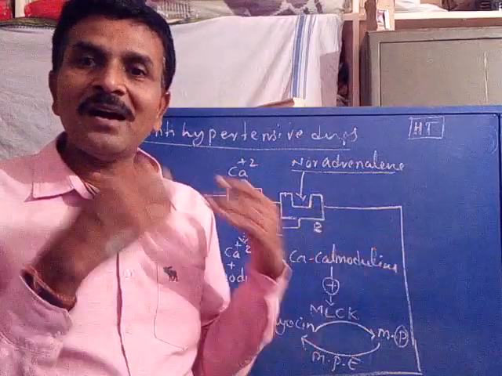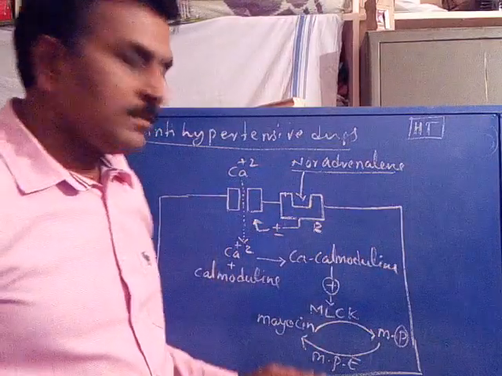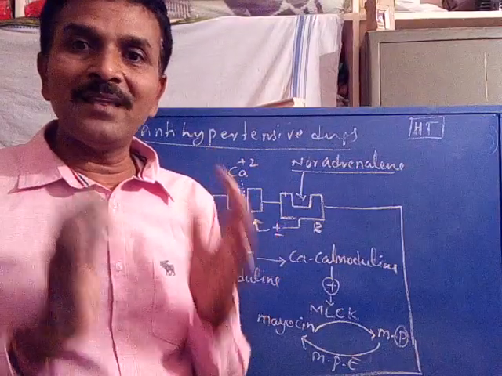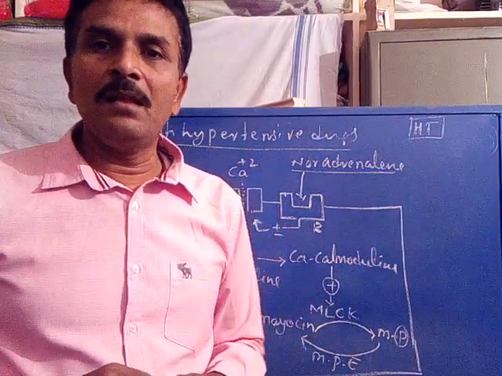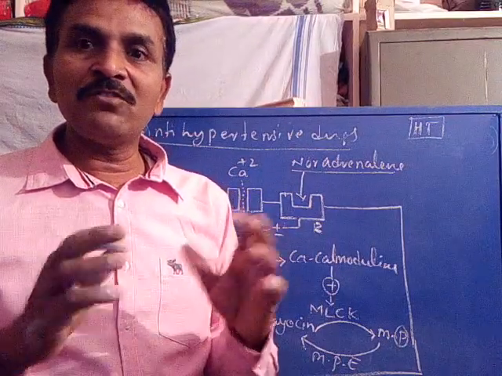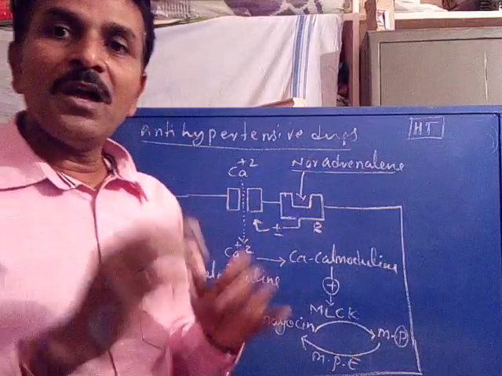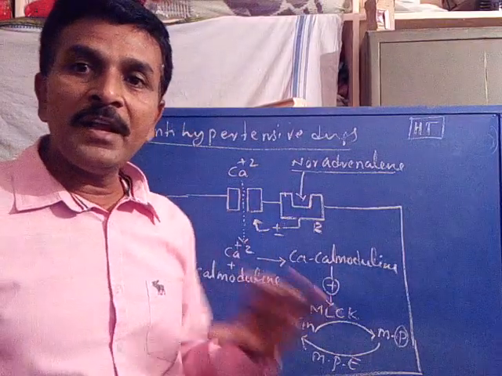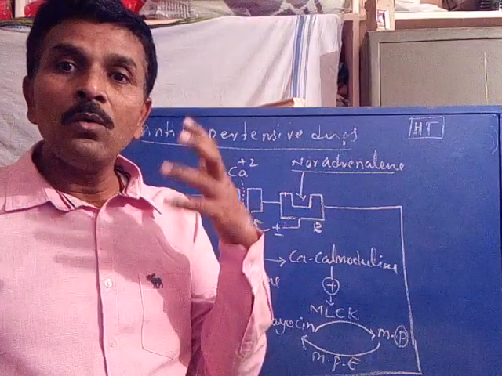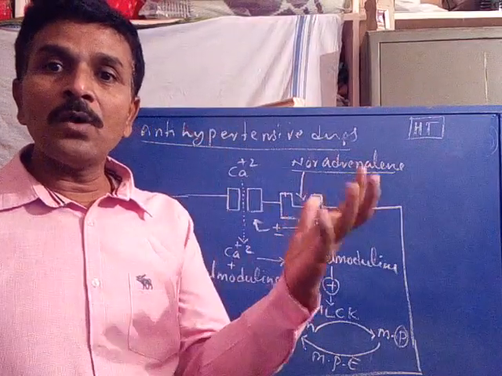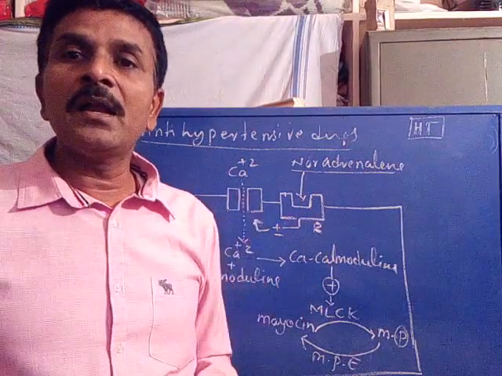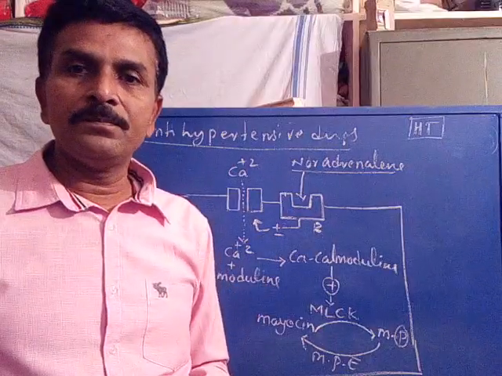Now coming to pharmacodynamics. Now coming to the cause of hypertension. This schematic diagram is related to a cell present in the blood vessel called the vascular smooth muscle cell, where vascular stands for blood vessel. It is a schematic diagram of the vascular smooth muscle cell, which shows how blood is irrigated from the myocardium of the heart to various parts of the body under normal conditions, in the normal person.